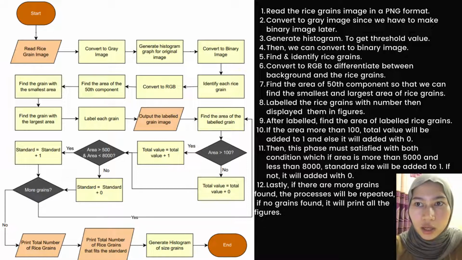If not, then it will go to print the total number of rice grains, and then print the total number of rice grains that fit the standard, and then lastly generate the histogram of size grains, and then the process ends here.